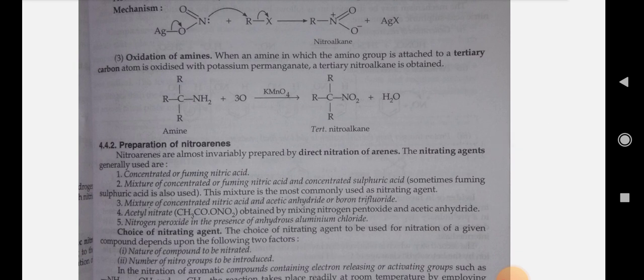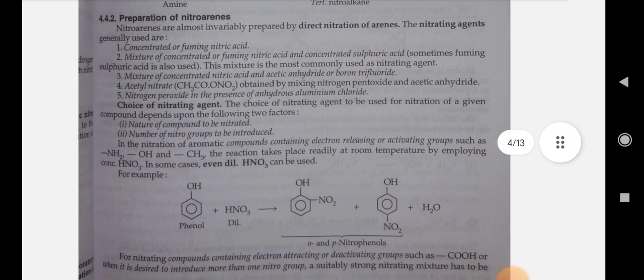Oxidation of amines. When an amine in which the amino group is attached to a tertiary carbon atom is oxidized with potassium permanganate, a tertiary nitroalkane is obtained. Preparation of nitroarenes. Nitroarenes are almost invariably prepared by direct nitration of arenes.